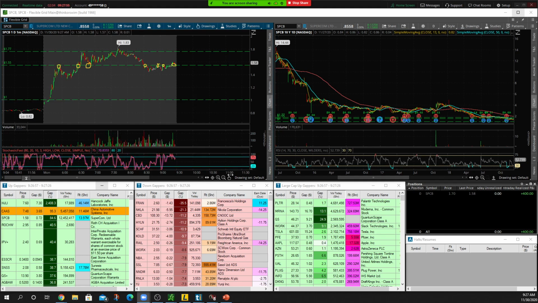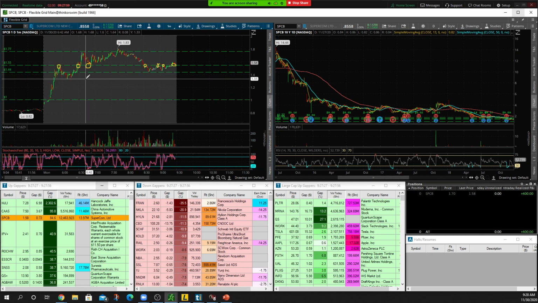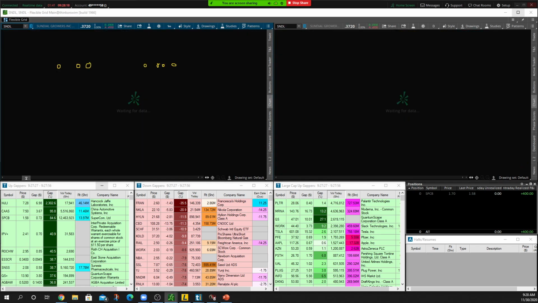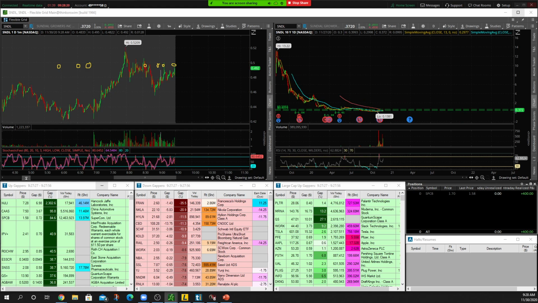Well, first target to the downside is going to be underneath these intraday lows, then underneath these intraday lows, right? So if we fail, we're probably going to come back down to 144, maybe a little bit of a bounce. If we can't hold 144, back down towards around 133 for a possible little bit of a bounce, right? So that's SPCB. And then last but not least, as far as our small caps, we also have SNDL.